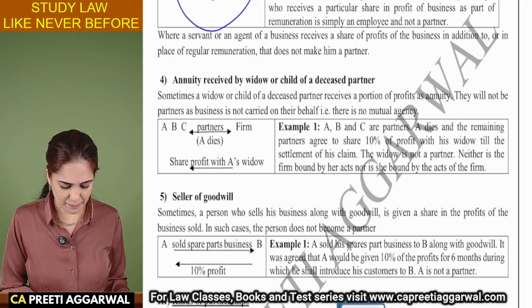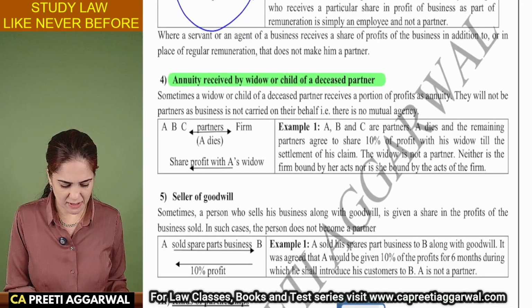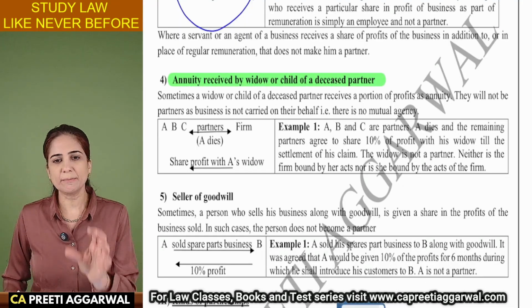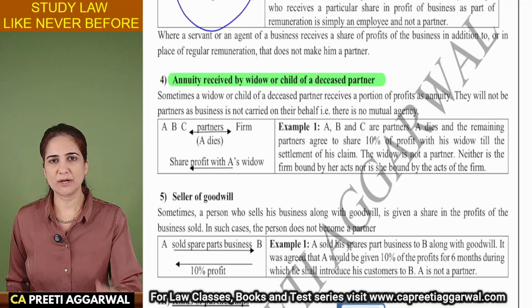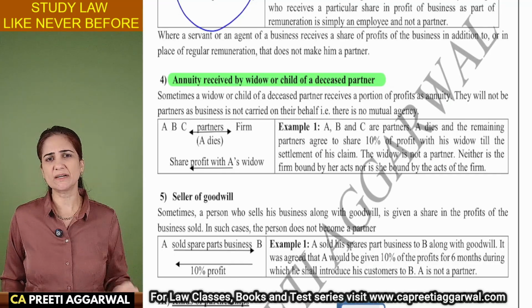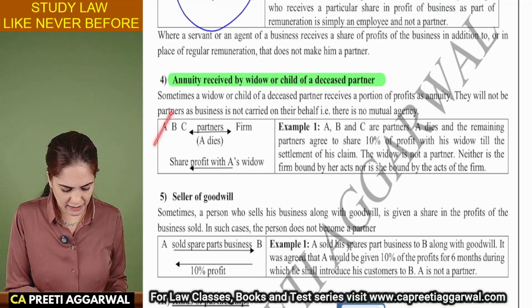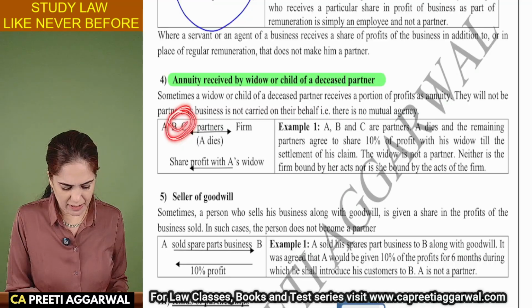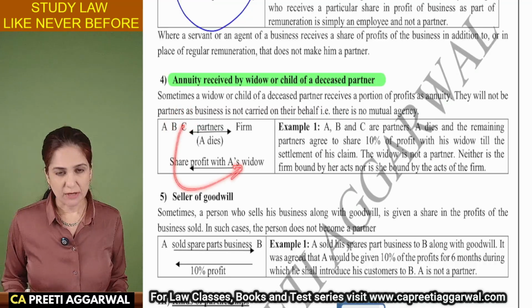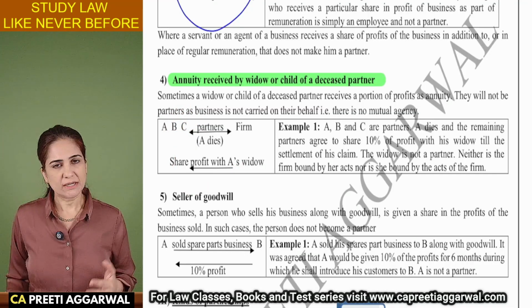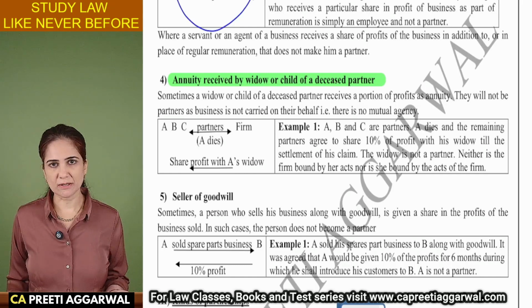Annuity received by a widow or child of a deceased partner. Annuity means annually some money is received by the widow or child of the deceased partner because we have not settled the deceased partner's account. So here A dies and the firm, the remaining partners, are sharing profit with the widow of A. Does it mean that the widow has become a partner?